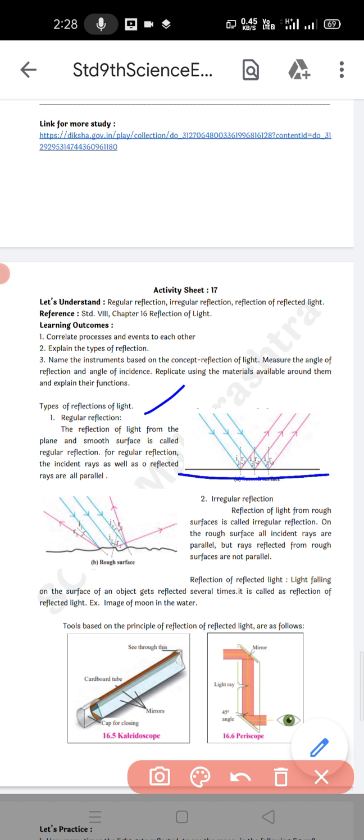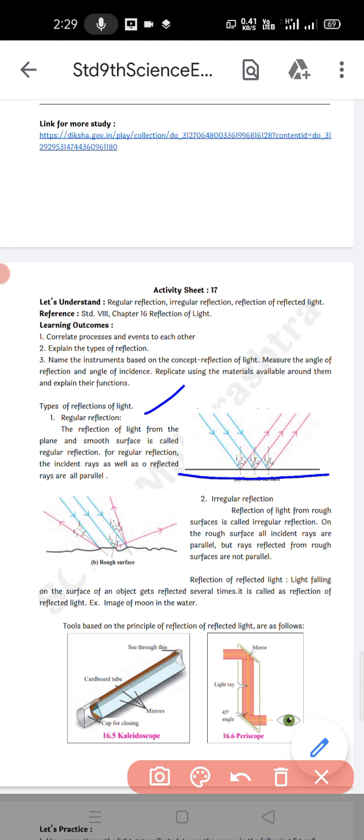If the angles of incidence for incident rays are I1, I2, I3 and their angles of reflection are R1, R2, R3 respectively, then I1 is equal to I2 is equal to I3 is equal to R1 is equal to R2 is equal to R3. So the measurement of incident rays and reflected rays is exactly equal in this regular reflection of light. Then irregular reflection of light.